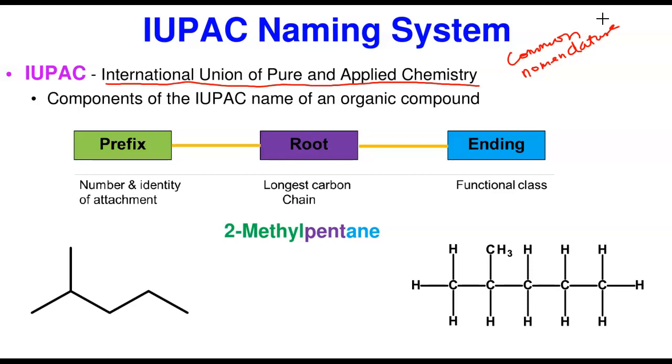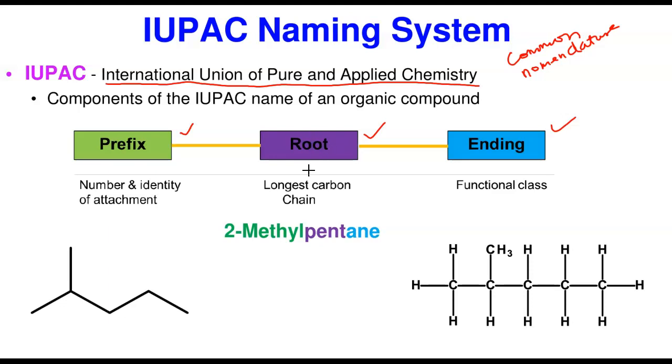Now, the IUPAC name is divided into three categories: the prefix, the root, and the ending. The prefix tells us the number and identity of the attachments. An attachment is something that is attached to the long carbon chain.